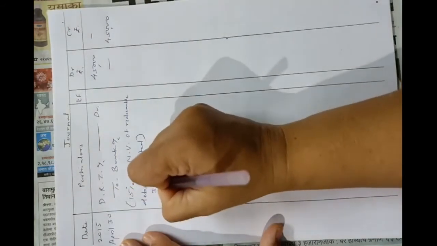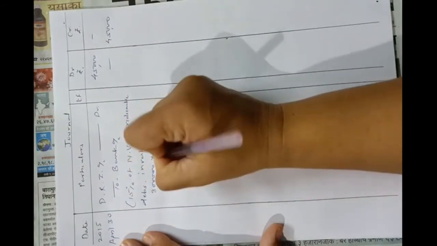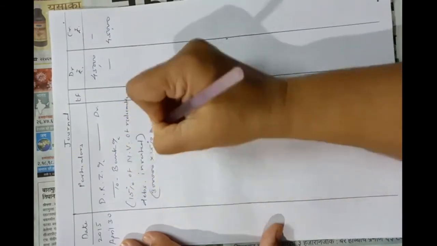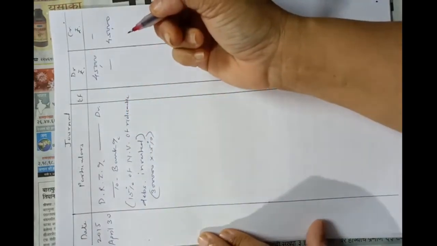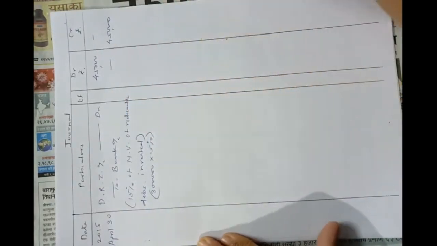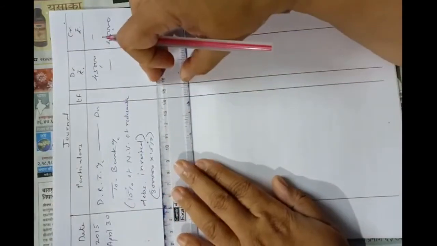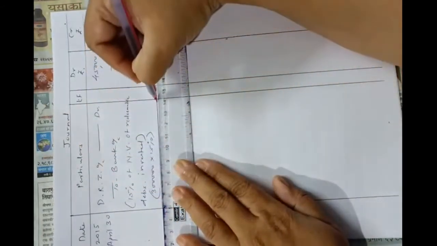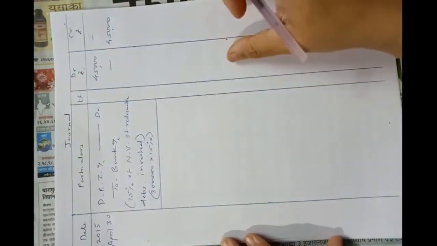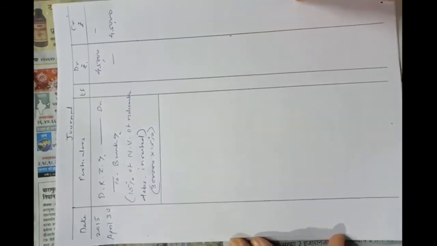So 3 lakhs into 15%. Okay, so it is 45,000 amount invested into investment made into government securities on 30th April.